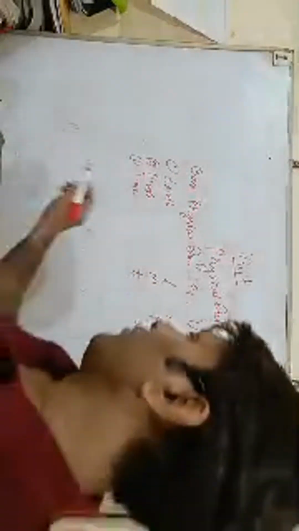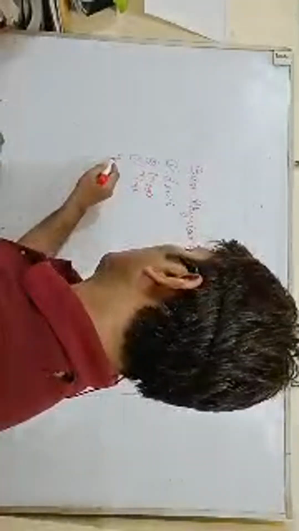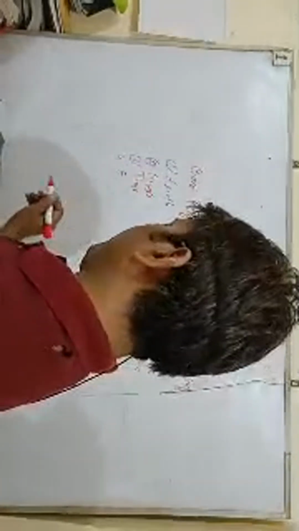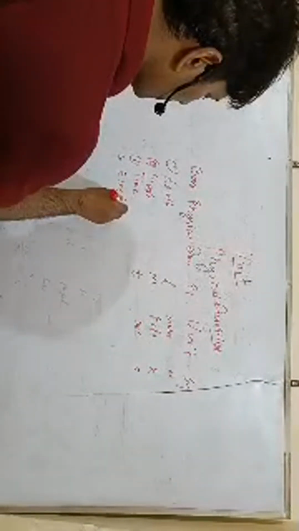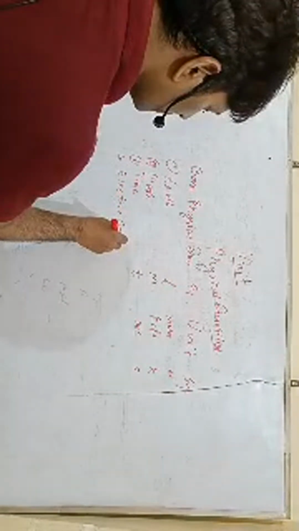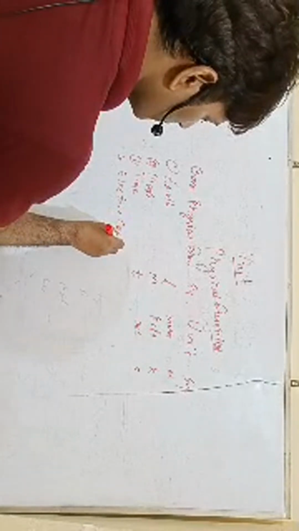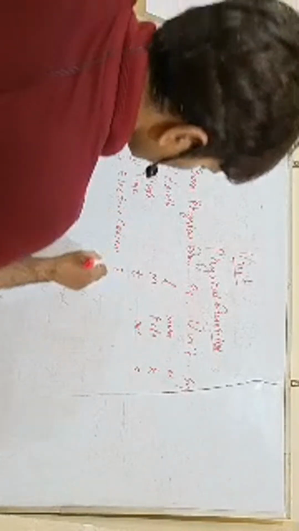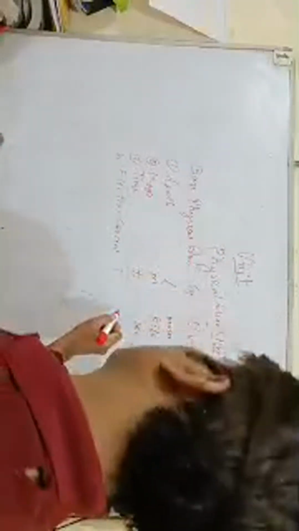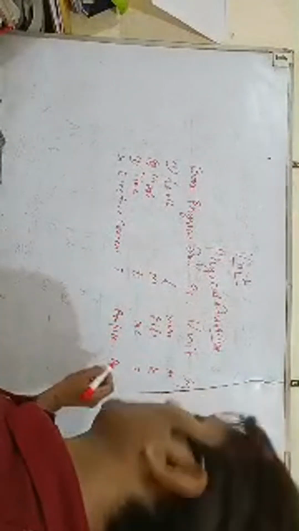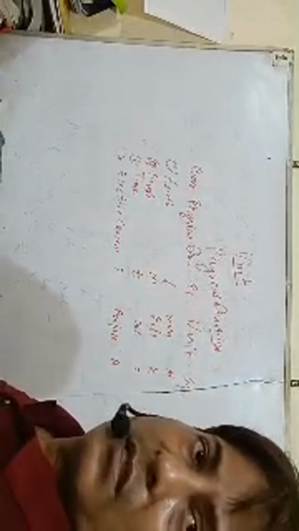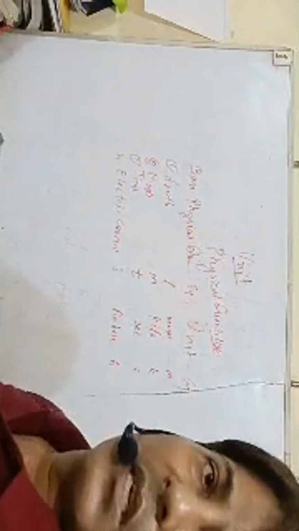And the fourth basic quantity is electric current, symbolized as I, and its unit is ampere. Capital A is the symbol of this unit.